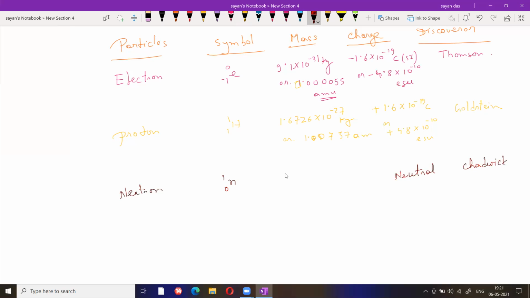And what is the mass? Look, 1.6749. Here this one is a 26, here this one is a 49. Only little bit. The mass of neutron is only little bit greater than mass of proton. If you go through the AMU, 1.00833 AMU.